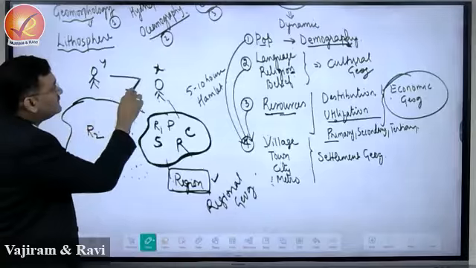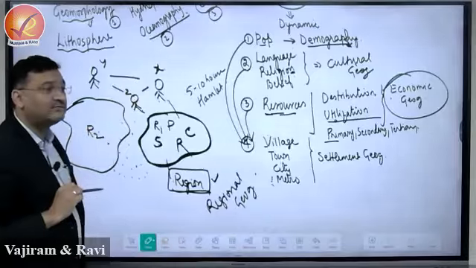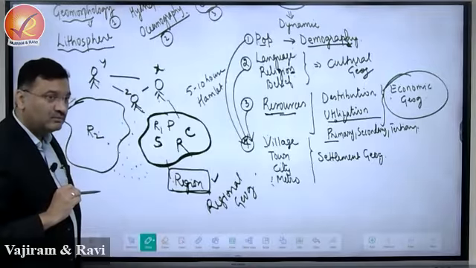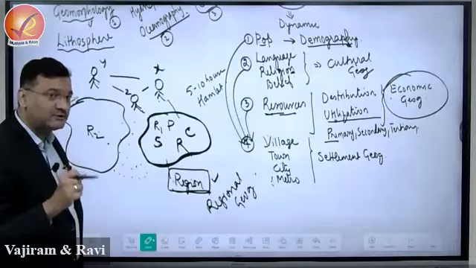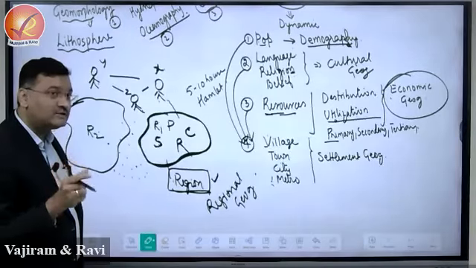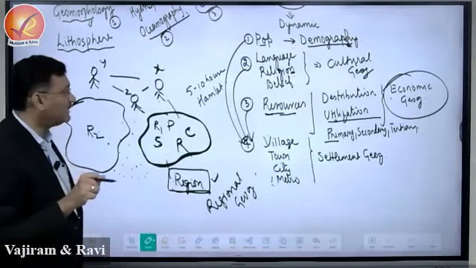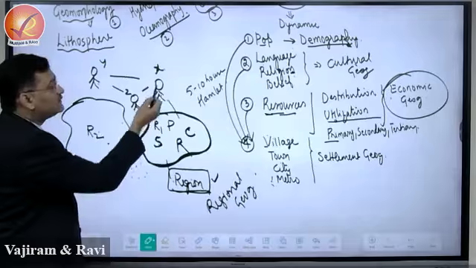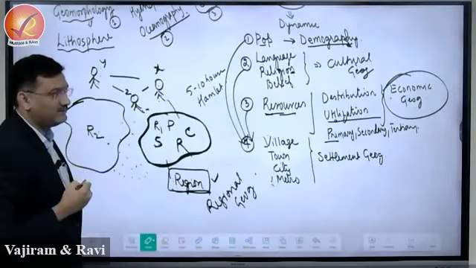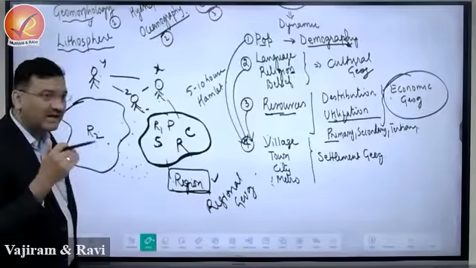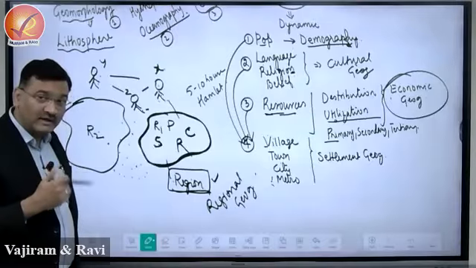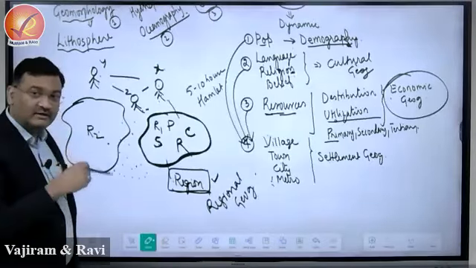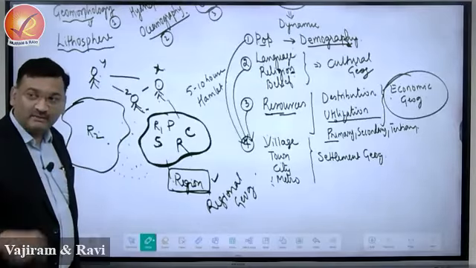Now, when these three individuals are interacting with each other, where is the greater possibility that there is more interaction? More interaction will be between X and Z, right? So X interacting with Y has a kind of barrier, right? What barrier is there? That Y is not belonging to my place, right?